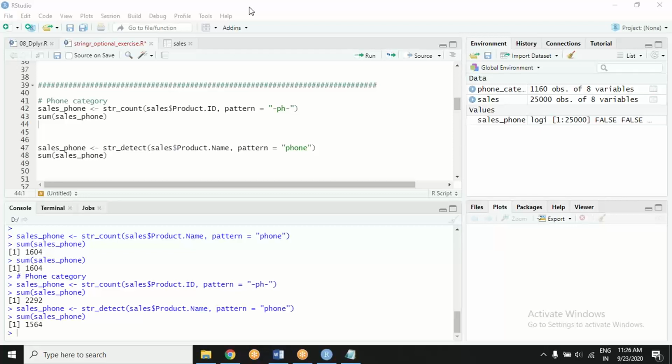If you do it right, you may be getting an answer of 1100 something using STR detect. Jyoti, you have. Wow, perfect, Jyoti. Nicely done. Very clean.